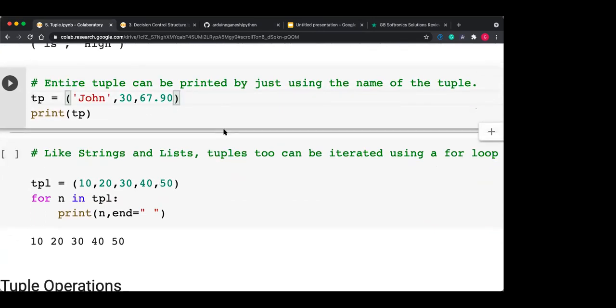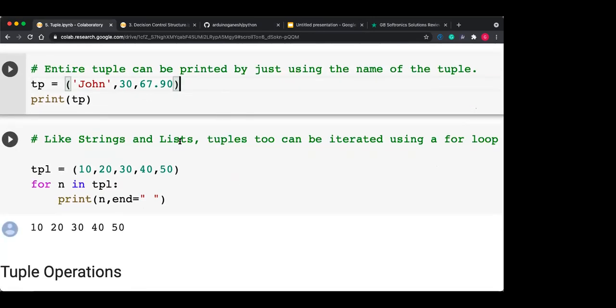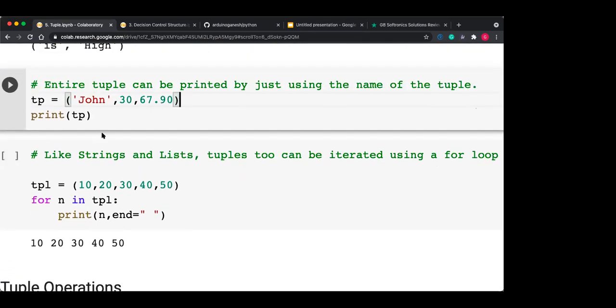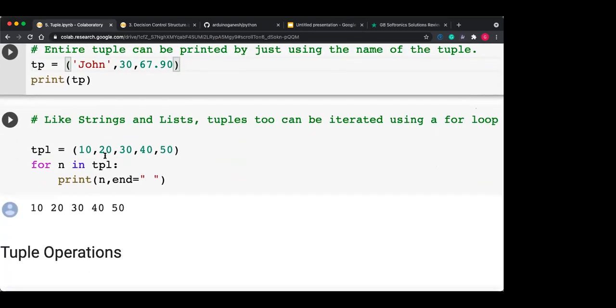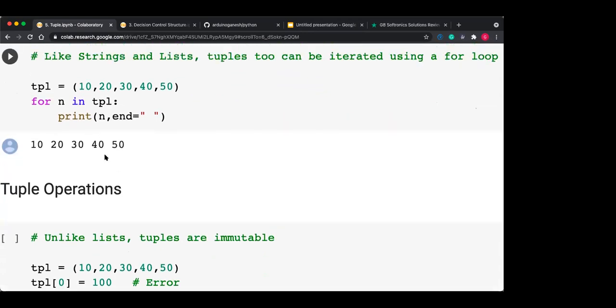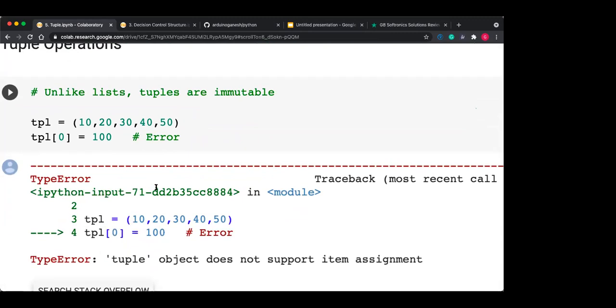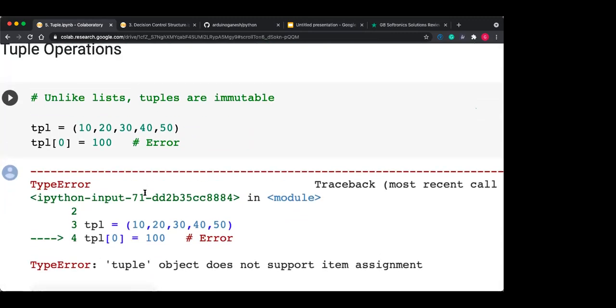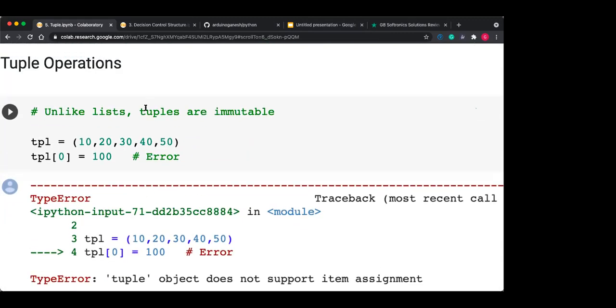The entire tuple can be printed just by using the name of the tuple. Yes, we have already seen this. Like list, tuple has all those operations. Yes, you can iterate over the tuple also, just like the list. Tuple operation: the tuples are immutable. This is a very important one.